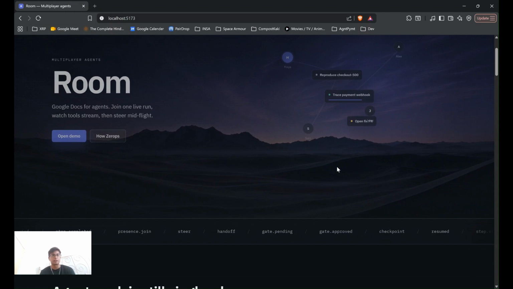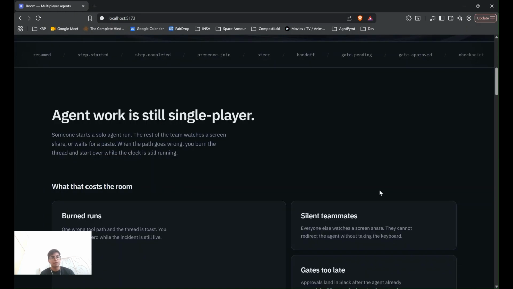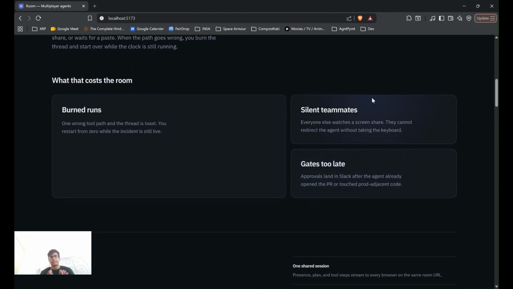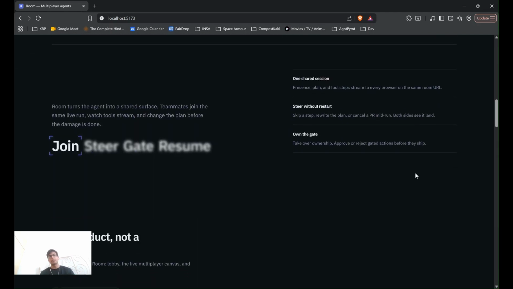As I mentioned just now, agent work is still single player. Someone starts a solo agent run, and the rest of the team just watches a screen share. And there isn't really much to it, right? When the path goes wrong, you have to burn the entire thread and start over. Example: production goes crashing down and there's fire everywhere. If I'm working on the thread and I want to pass it to someone else, it wastes a lot of time because the other person has to start a new conversation and build the context all over again. So this is what it costs. Silent teammates get in too late and burn runs. You can find this on the landing page as well.